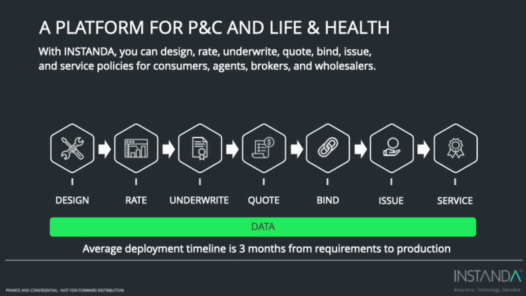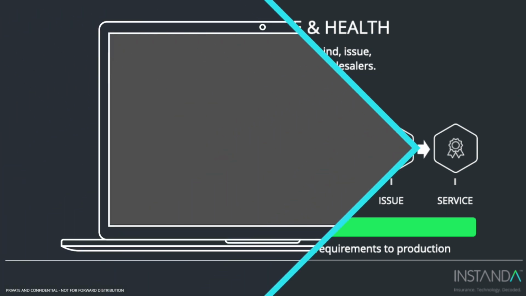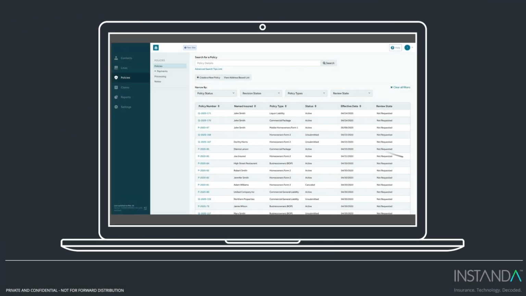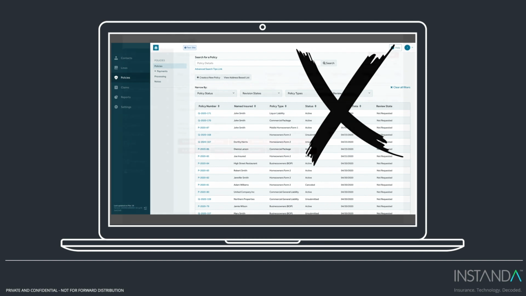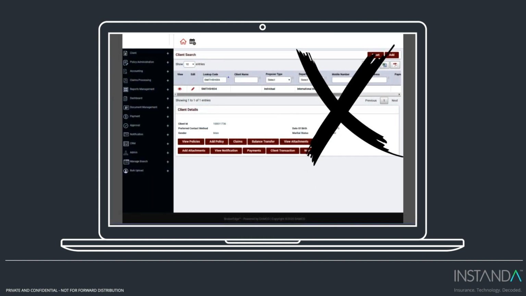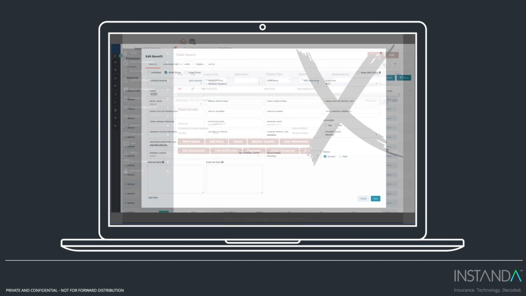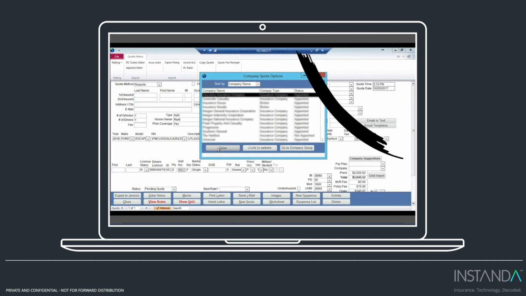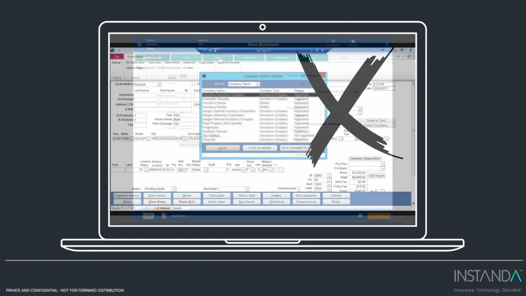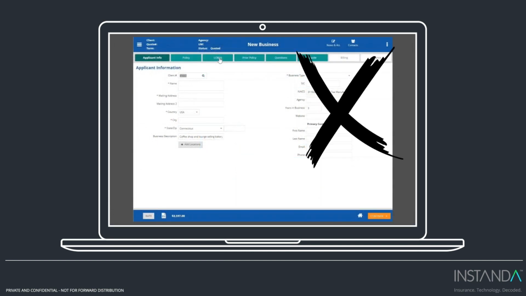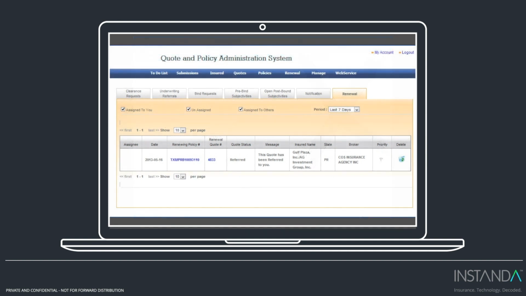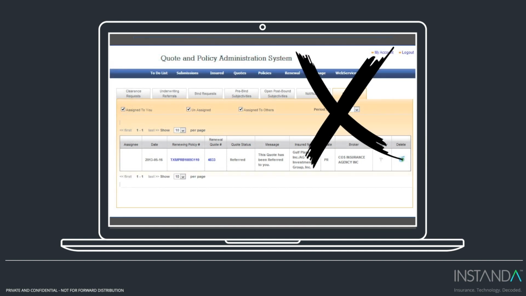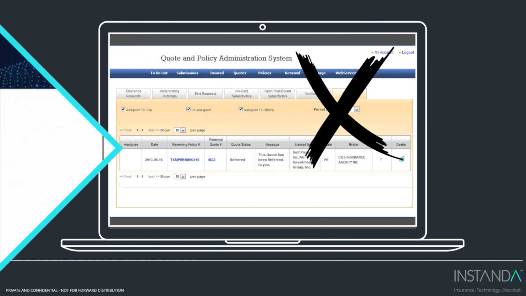INSTANDA sets itself apart from other generic platforms in 2 main ways. Firstly, you get to decide how it looks and feels. You're not locked into a preset group of rows, columns, and tabs like some other platforms. And secondly, configuration of the platform is done in a no-code fashion. Your business resources closest to the customer can design and maintain the platform rather than relying on scarce IT resources competing with other enterprise efforts. At INSTANDA, you get to experience the platform your way.